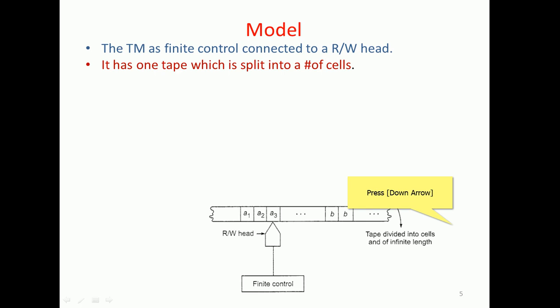On either side blanks are possible, and in the middle a number of characters are placed over the tape according to the problem specified. That is noticed and pointed to by the finite control head, called the read write head. The read write head is pointing to the character A3. This is an infinite length tape, and we have considered one tape now.